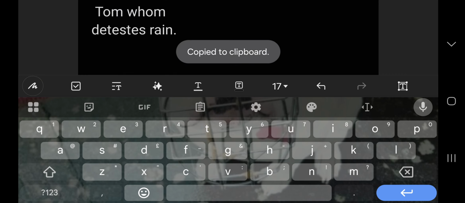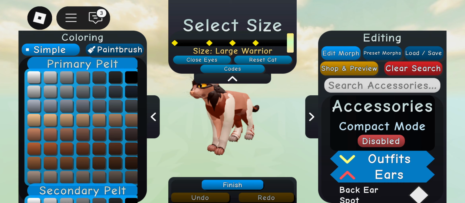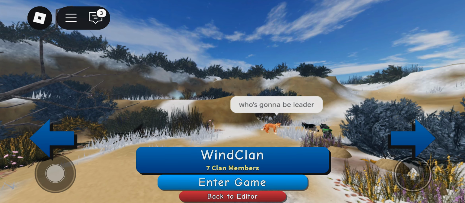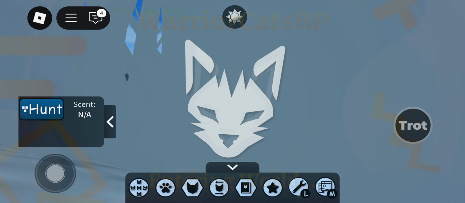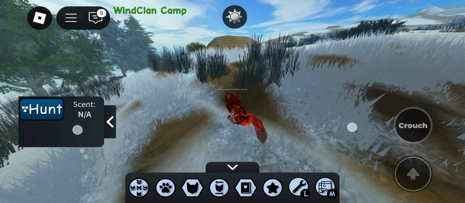Load into Roblox. Once you've loaded in, click play and go finish. I don't know why my cat is naked right now. There we go. You just trot away.